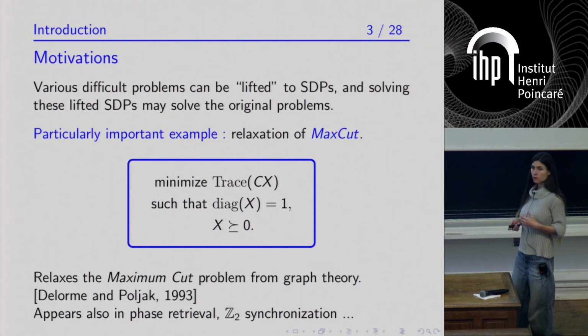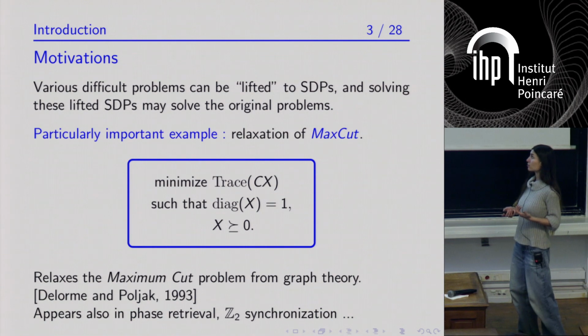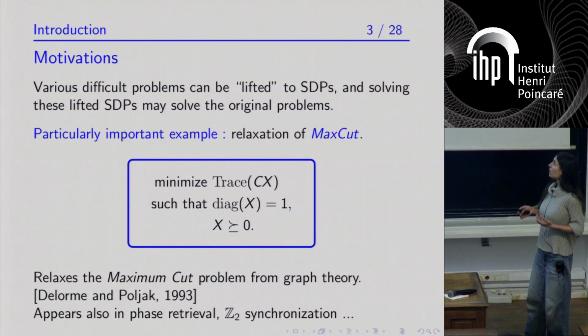So I will not, of course, give a list of all applications of semi-definite programming. I will just spend a few instances on a particularly important example, because I will come back to this example at the end